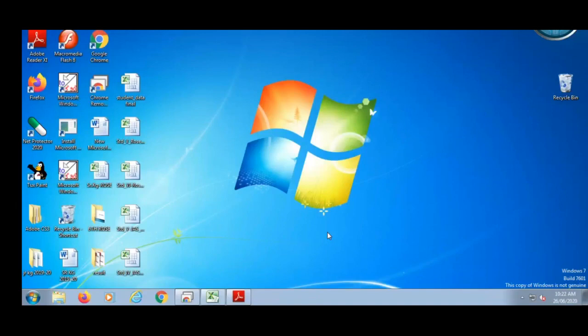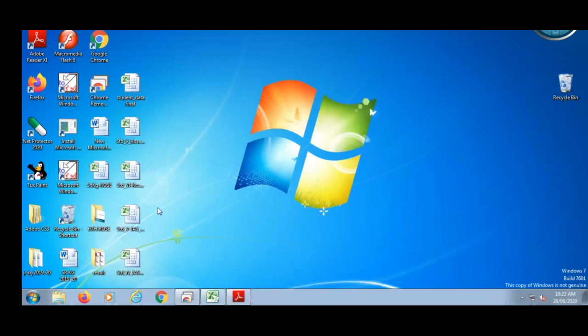Now we will learn the taskbar. The long bar present at the bottom of the desktop is called a taskbar. See here, have you seen a grey color rectangle situated at the bottom side? This grey color rectangle is called the taskbar. The parts of the taskbar are shown here. When you open a program or file, the program icon appears on the taskbar.